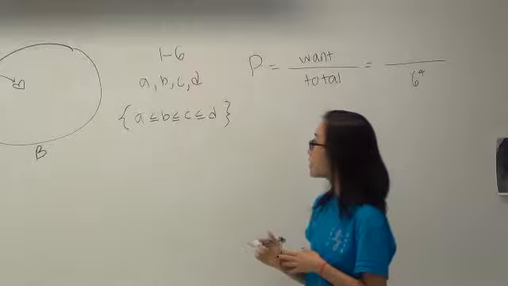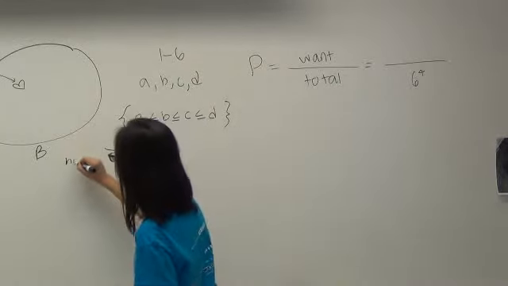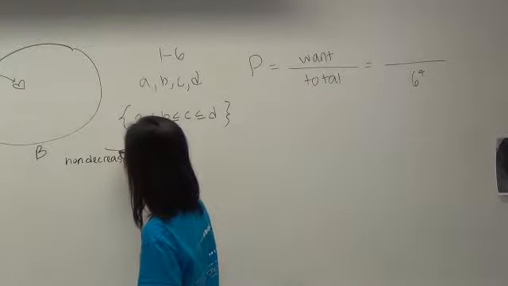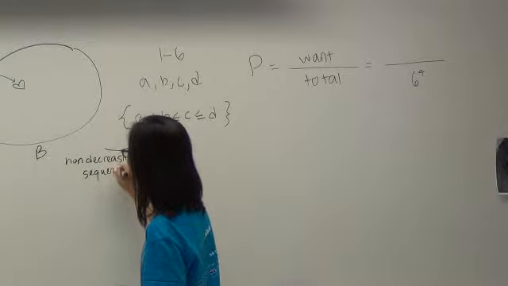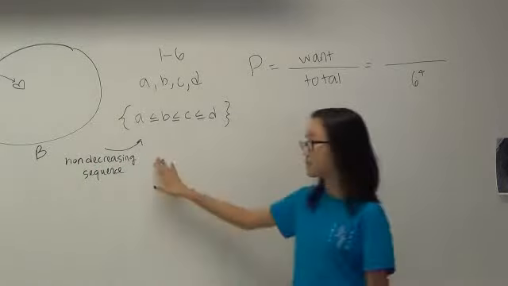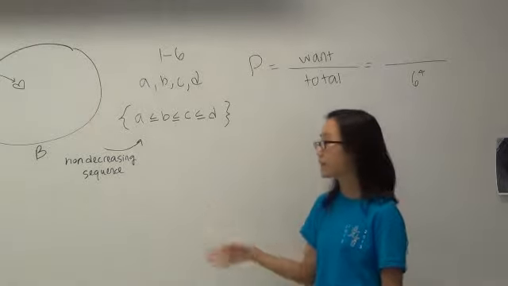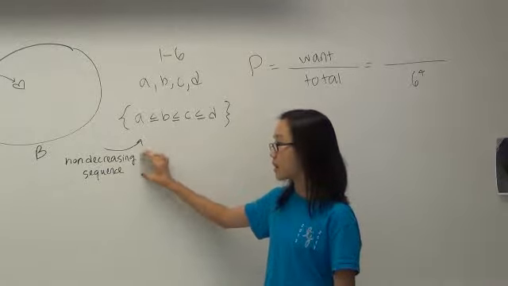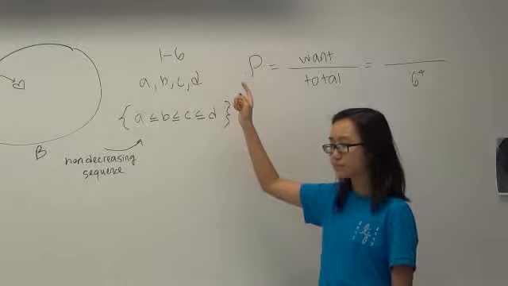We notice that this sequence, we call this sequence a non-decreasing sequence. Does everyone see why this is non-decreasing? It can either stay the same or increase, but it can't decrease. So we want to find the number of non-decreasing sequences with elements from 1 to 6.